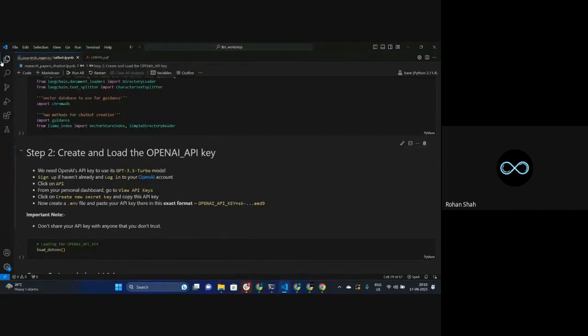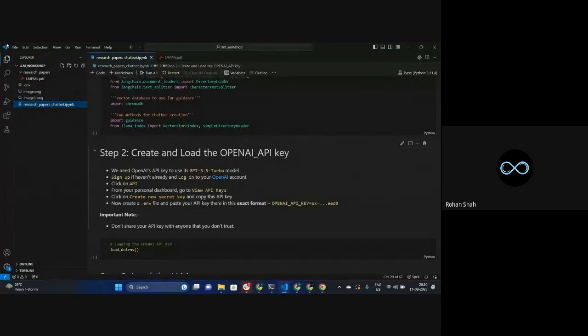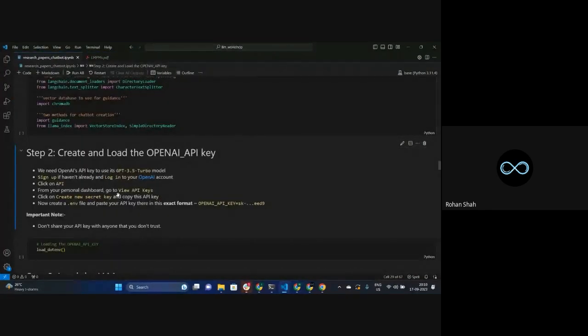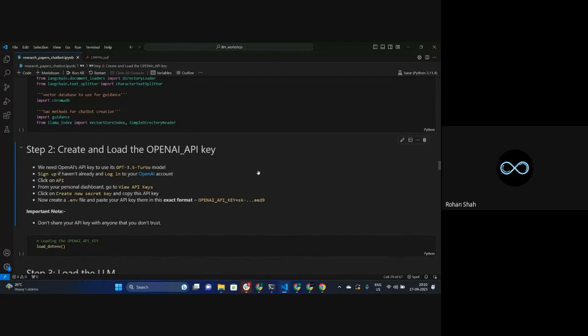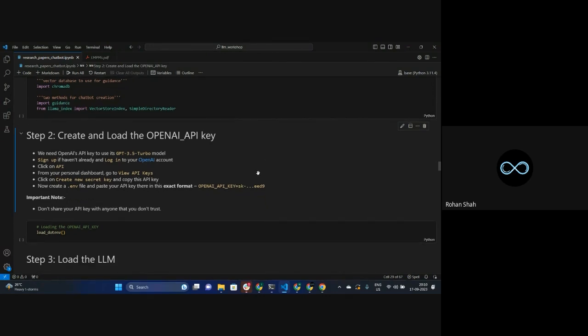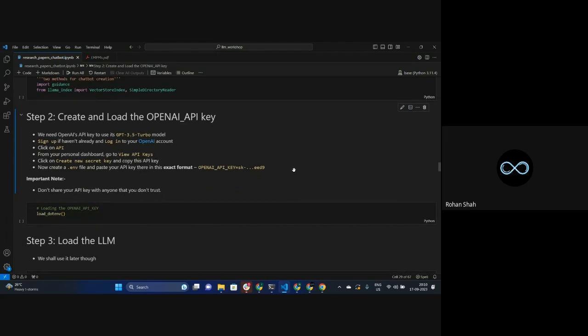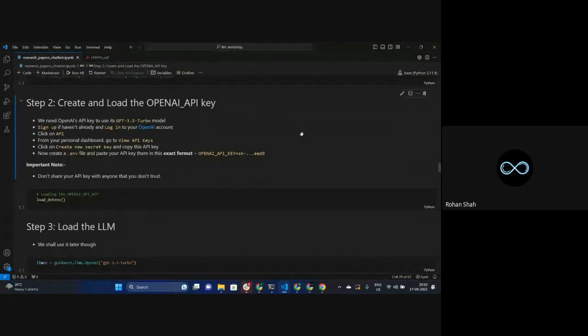How are you loading it? With the help of this .env. So now in that .env file, we have loaded our API key with respect to OpenAI. And the question, Fuzel, that you had asked with respect to whether it's free or not: when you are making a new account in OpenAI, you get some free access for the initial few days, initial few months. So that's how you can get the free access, or else you will have to pay for it if the access is over. That's how it basically works.